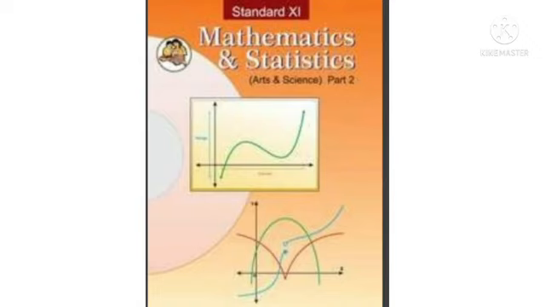One equation, one figure, a curved line is drawn here, and on the x-axis domain is given and on the y-axis range is given. So we will see here what the domain is and what the range is.